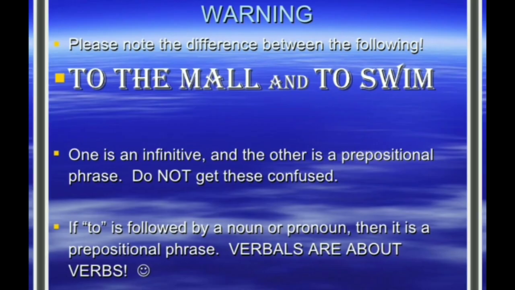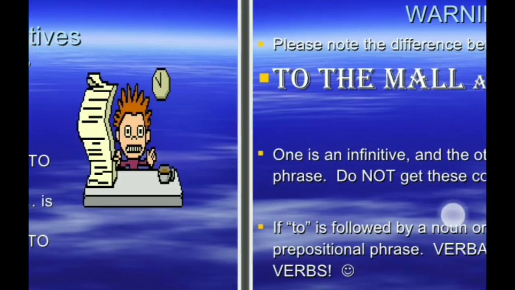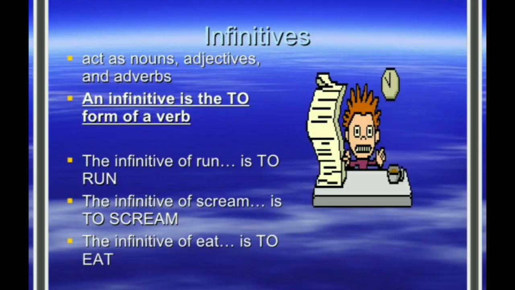So there is a warning given over here. It says to the mall and to swim. If you notice over here, to the mall, here also to is given, and here to swim. If I take the second example first, swim is a verb. Students, please understand in depth that infinitives are the to form of the verbs. So you have to always see that after the word to, a verb is there. If a noun is there, then we do not call it an infinitive.